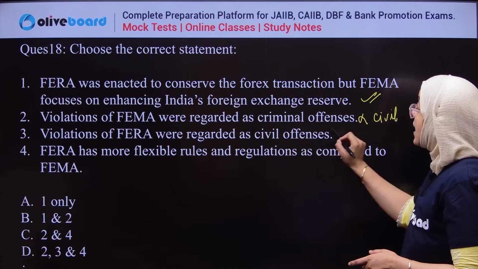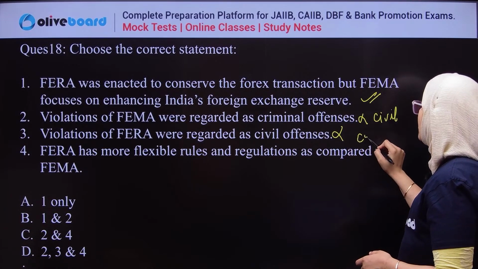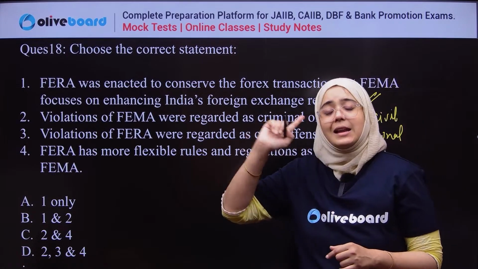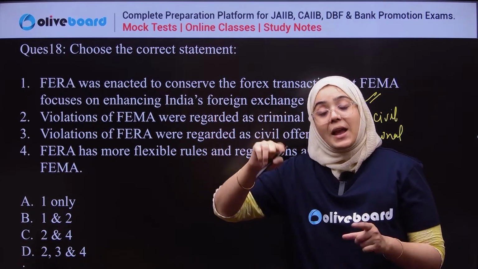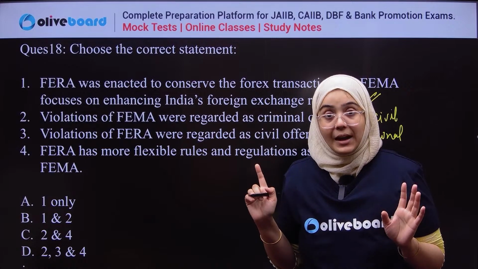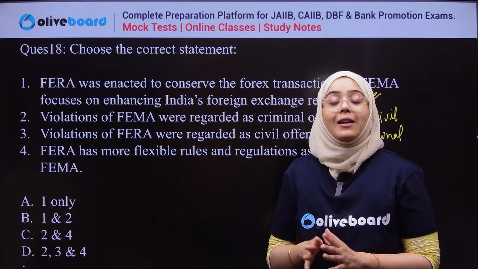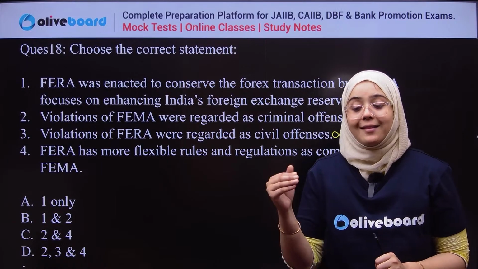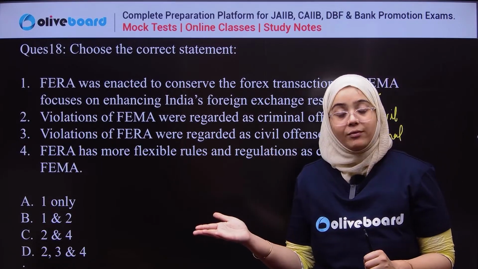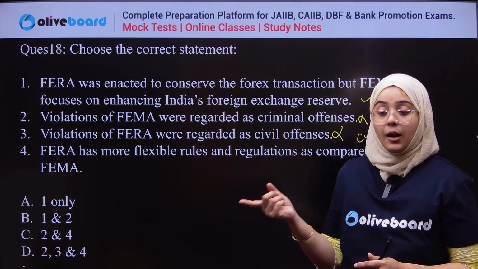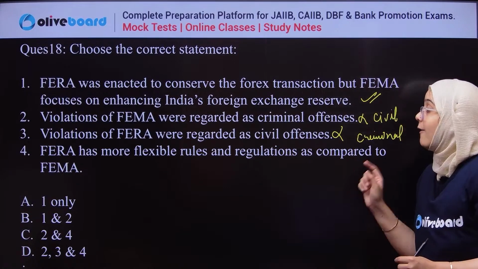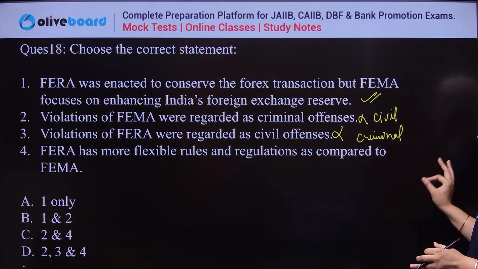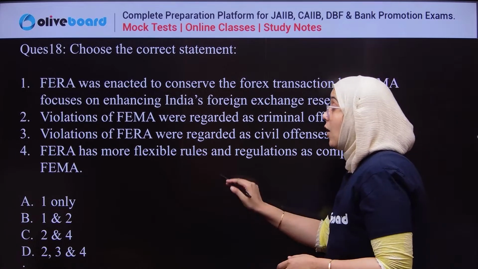But violation of FERA were regarded as criminal offences, because if at earlier time any rules of FERA were violated, you could be jailed or sent to imprisonment. But this is not the case with FEMA, which is active right now. That's why violation of FEMA is a civil offence, but for FERA, it was a criminal offence. Okay. Next, FERA has more flexible rules and regulation compared to FEMA. Wrong.